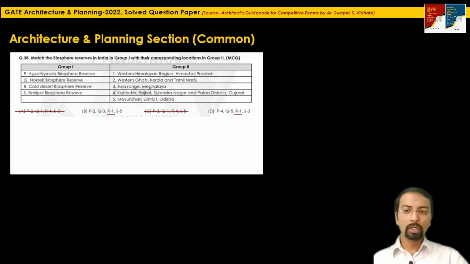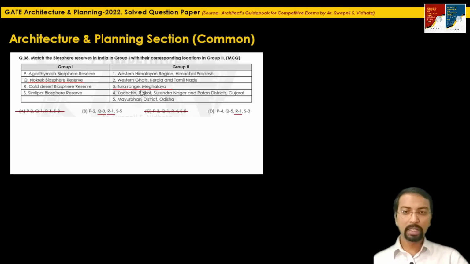Among the remaining 3 options, by guess factor you can mark the Nokrek Biosphere Reserve. This word sounds like north. Again, I'm answering this question by a guess factor. This word sounds like a word used in the northeastern region.